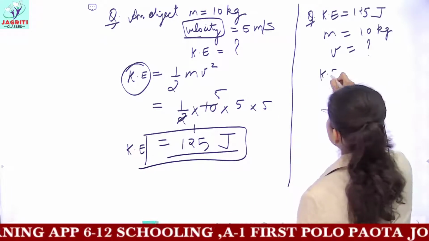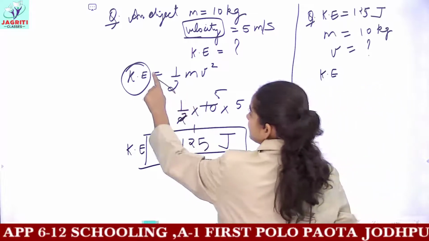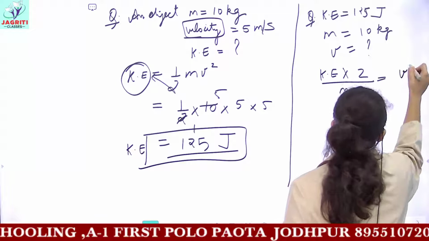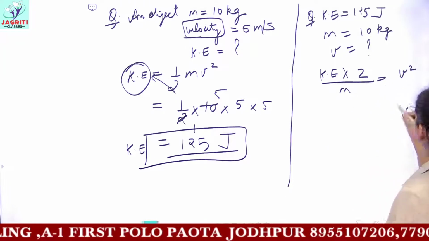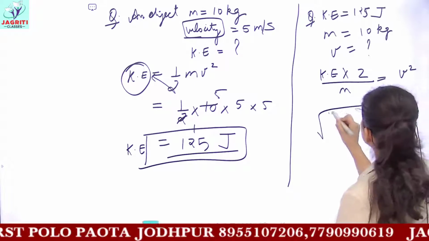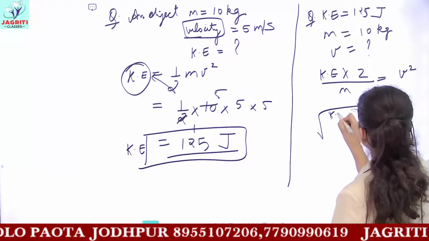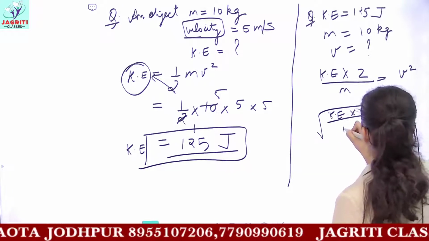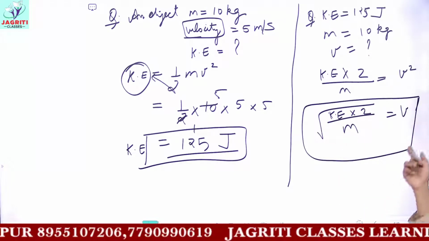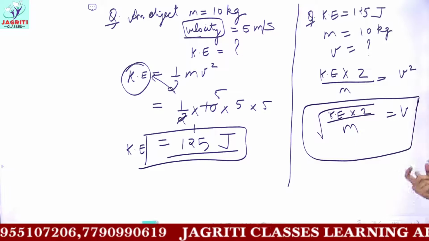See, kinetic energy, this 2 gets multiplied here. So kinetic energy multiplied by 2 divided by m gives you the value of v square. And if you are required to find the value of v, you will take the square root of the answer. So this gives you a relation to find v, that is, the velocity of the object.